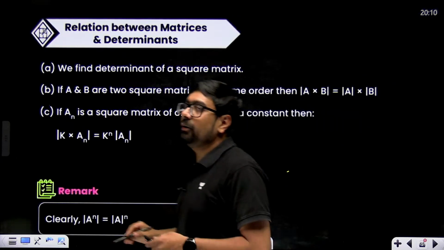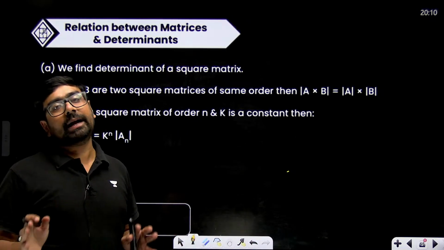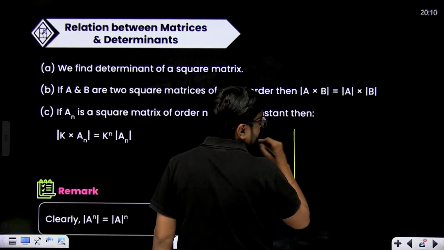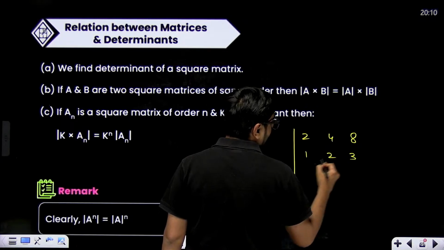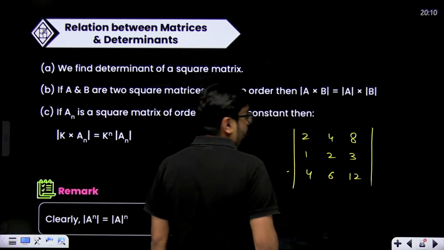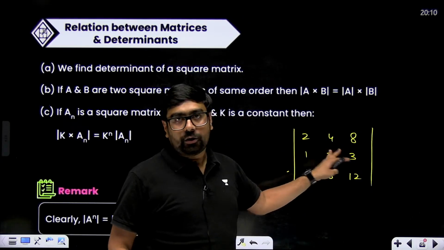Actually, in determinant, if you want to take out common, then you can take out common from either any row or any column. Row wise or column wise. For example, suppose my determinant is 2, 4, 8, 1, 2, 3, 4, 6 and 12. Now I can take 2 common but not from all, and this is determinant, not a matrix, right?